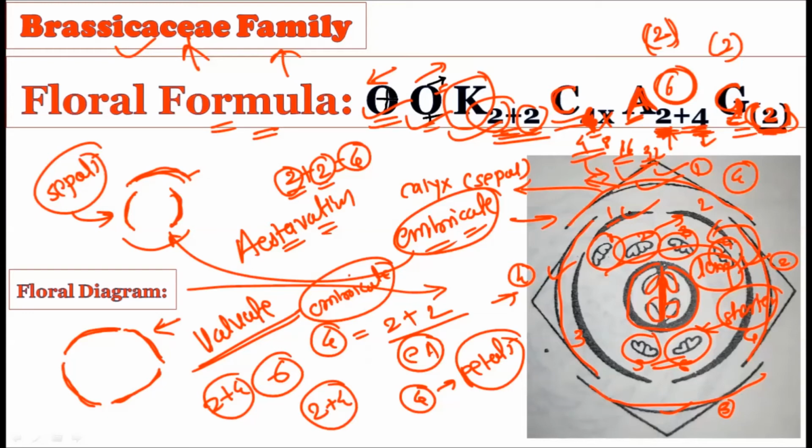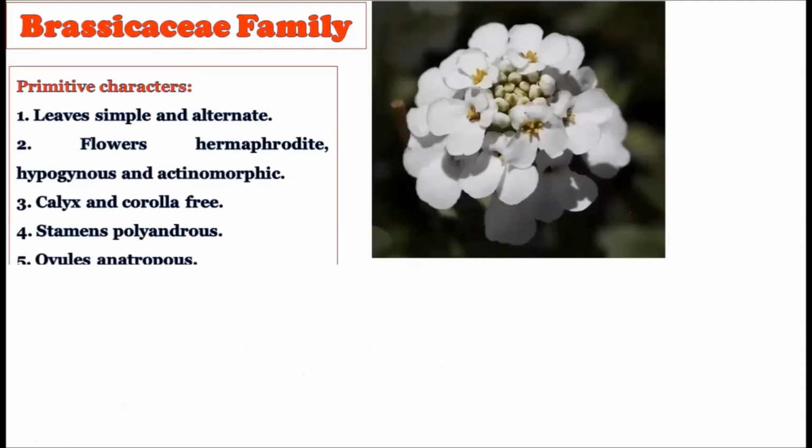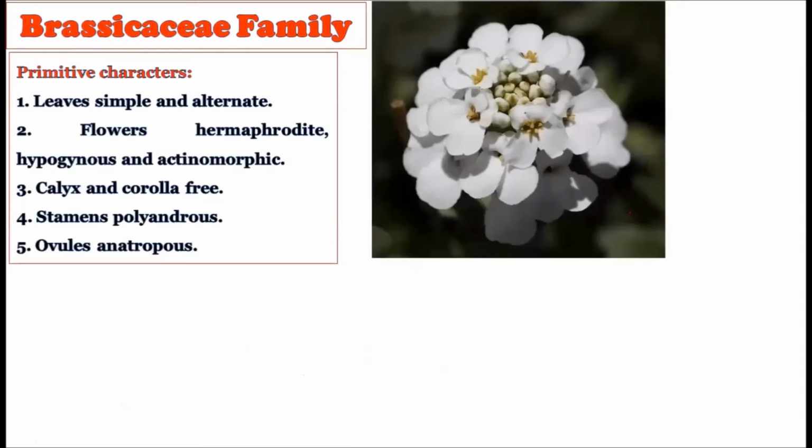All right, now let us consider which characters make the Brassicaceae family a primitive family. If the question is whether the Brassicaceae family is a primitive family or an advanced family, there are different characteristics which make it primitive, and there are some characters as well which make it an advanced family. Now let us consider which kinds of primitive characters are shown by this particular family.